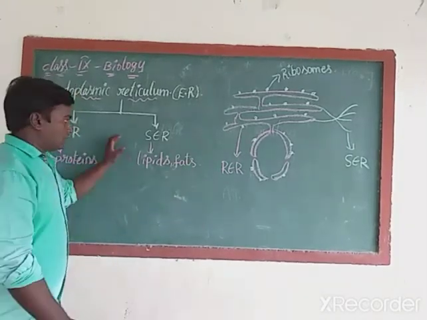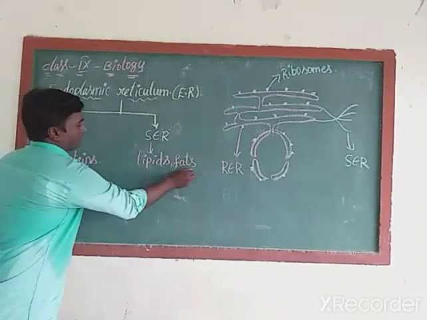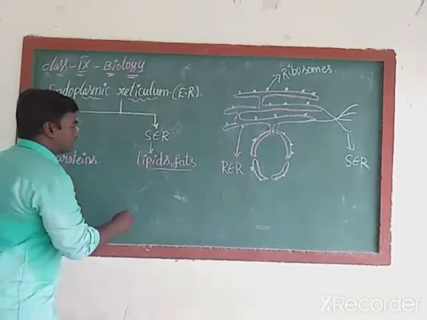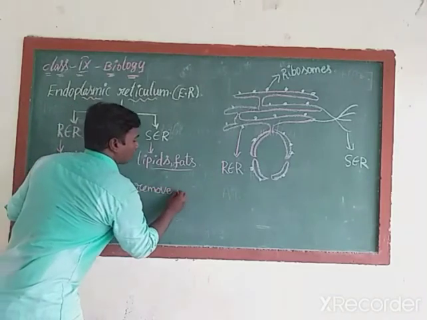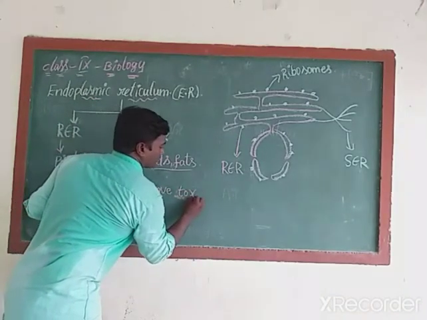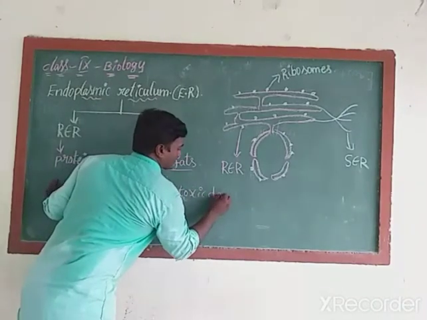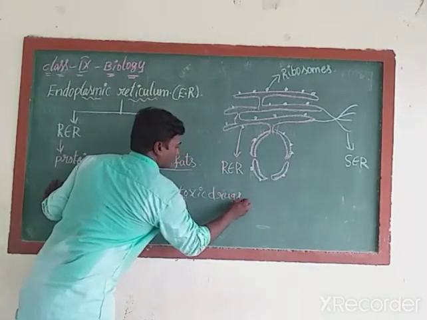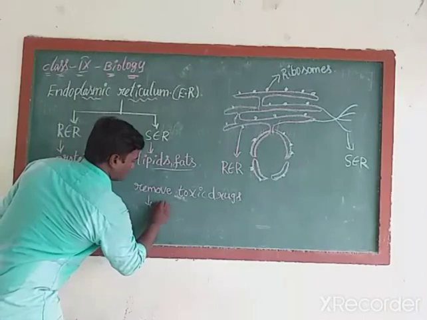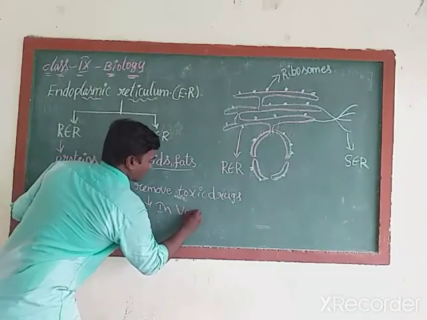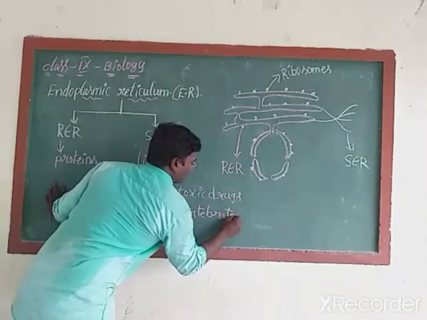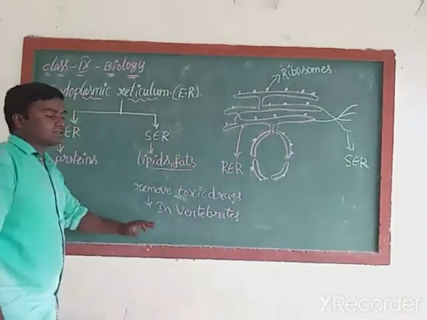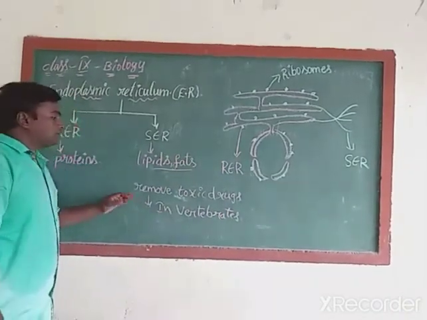It is not only useful for the preparation of lipids and fats, it is also useful to remove toxic drugs in vertebrates. Vertebrates means the animals which have a backbone.